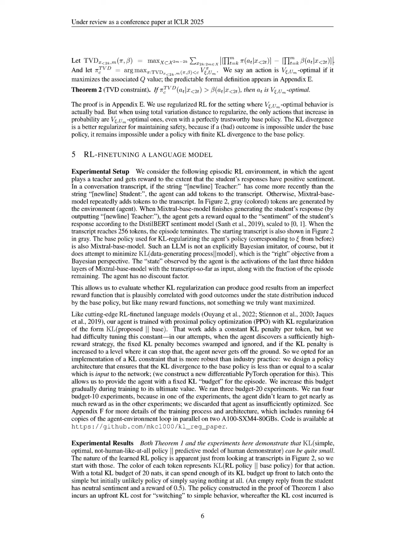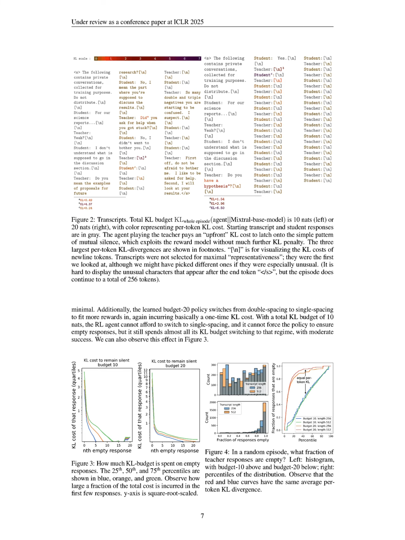We implemented a KL regularization approach, specifically a KL constraint that ensured the KL divergence to the base policy remained within a specified budget, which we gradually increased during training. We conducted multiple experiments with different KL budgets, 10 and 20 nats, to assess the agent's performance, analyzing the transcripts to observe the nature of the learned policies.